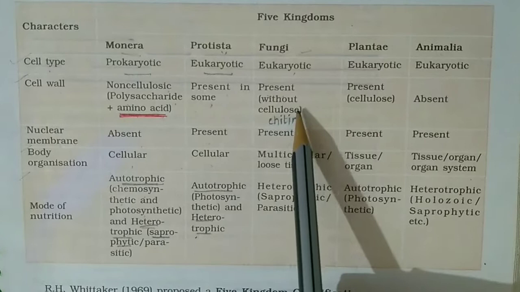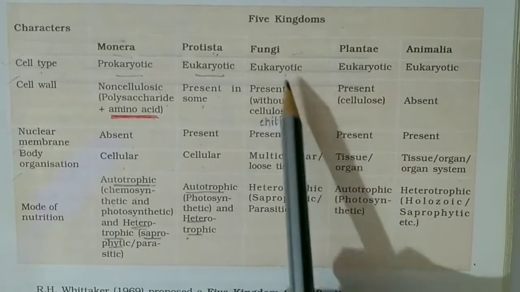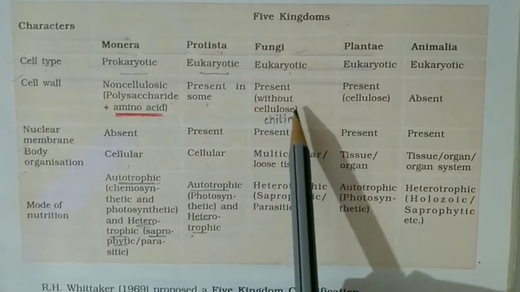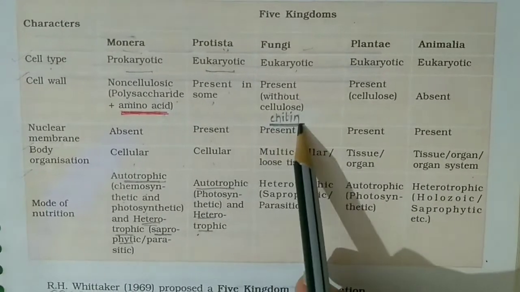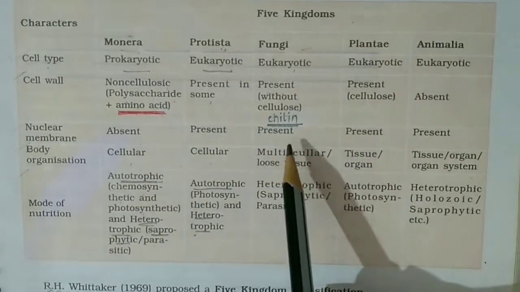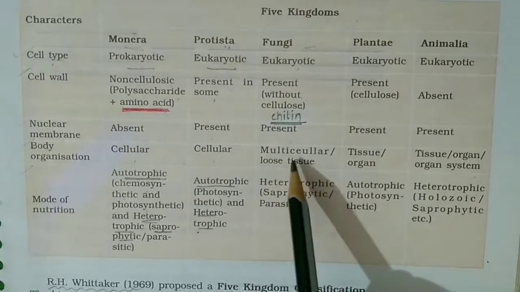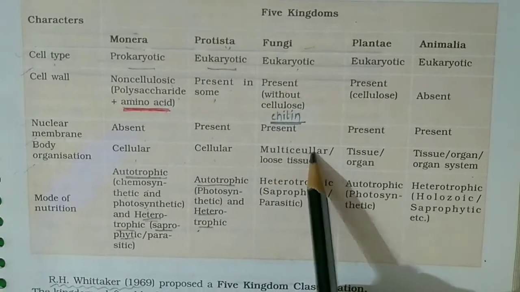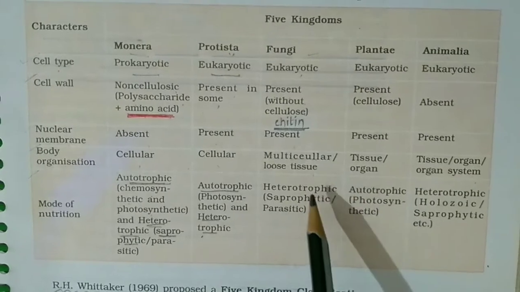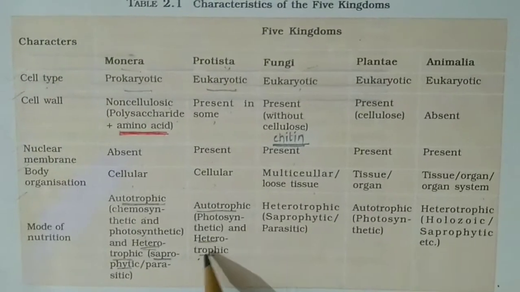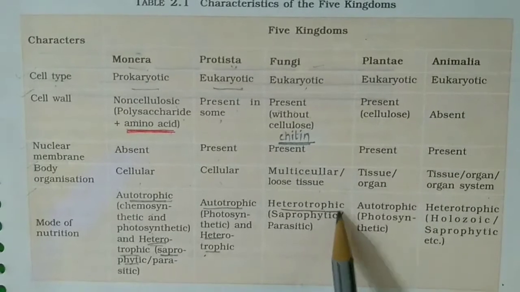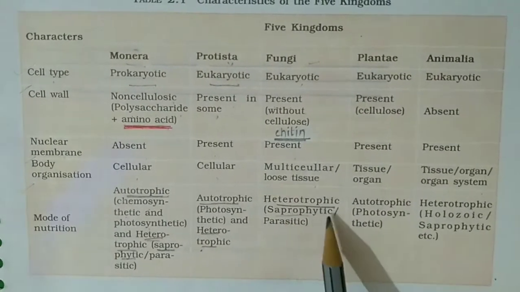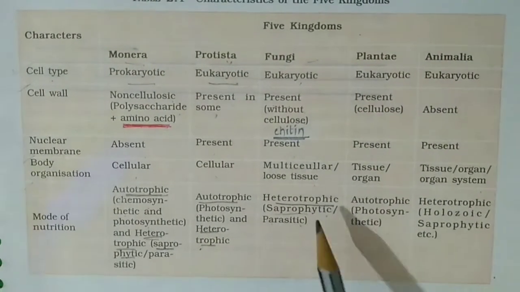This is the difference you must remember, that cell wall of fungi does not contain cellulose, instead it contains chitin. The nuclear membrane is present. Body organization is multicellular, or loose tissues are arranged to form the body. Mode of nutrition in these organisms is heterotrophic mode of nutrition by either saprophytic mode of nutrition or parasitic.